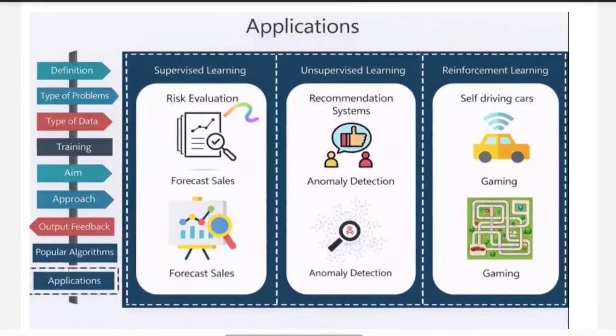So if you see the applications of supervised learning, we will be evaluating risk, we'll be forecasting the sales, we'll be forecasting the weather also. So unsupervised learning is used for recommendation systems and anomaly detection. Okay, so reinforcement learning is used for self-driving cars and even gaming. So this is all about machine learning and the types of machine learning.